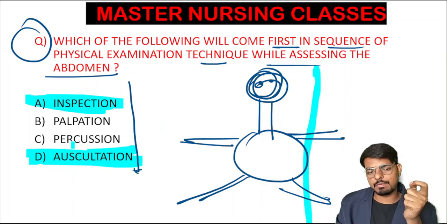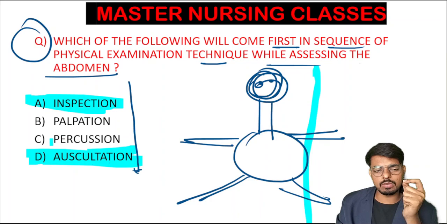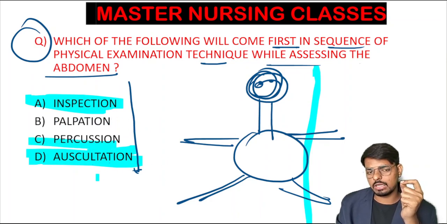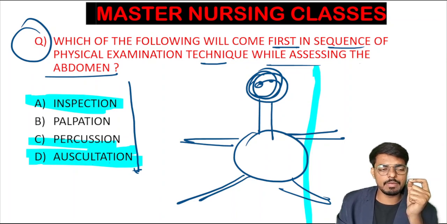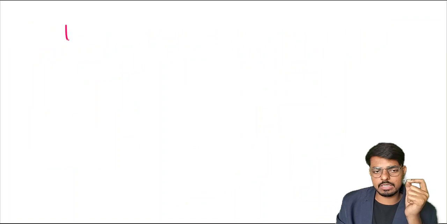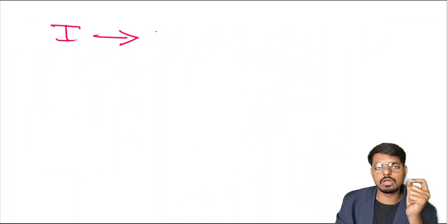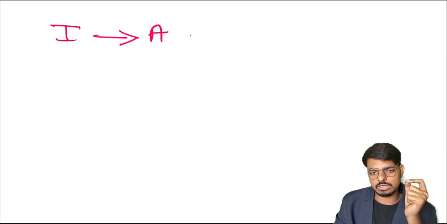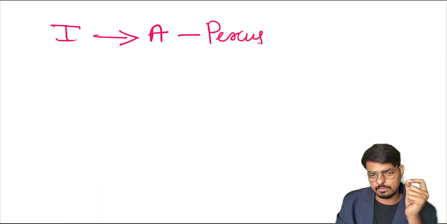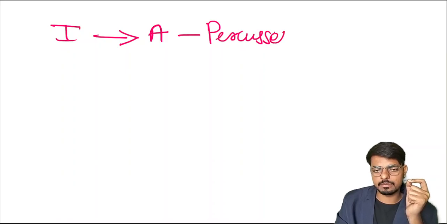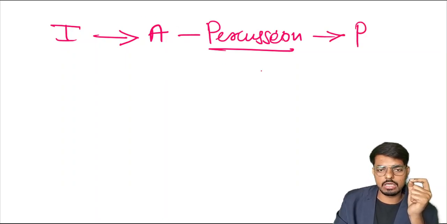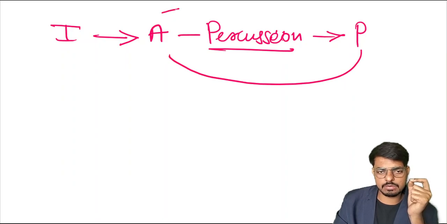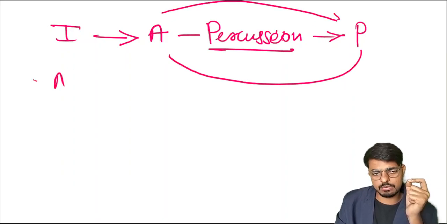So after inspection we will go for auscultation, then we will do the percussion, and the palpation we will do at last. Okay, if the examiner asks the sequence of abdominal assessment techniques, the first one is always inspection. After inspection, very importantly, auscultation. Then after auscultation, we will do the percussion. The percussion remains in the same place, and after that we will do the palpation. So in the abdominal assessment only, auscultation takes the place of palpation, and palpation comes after.